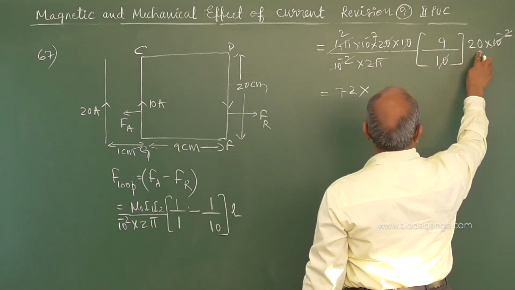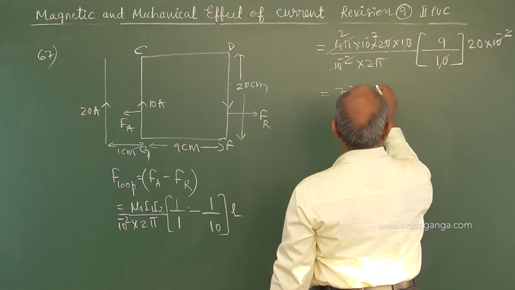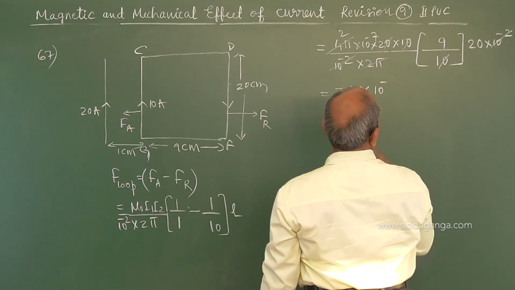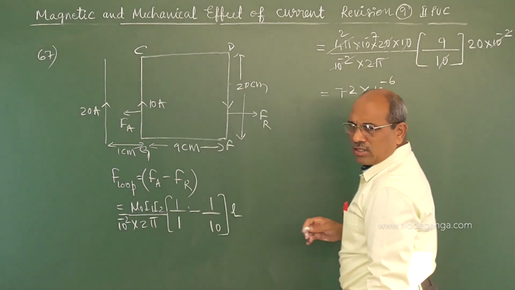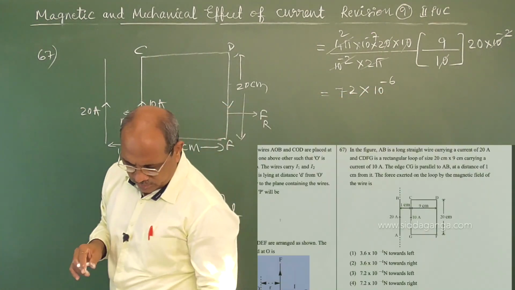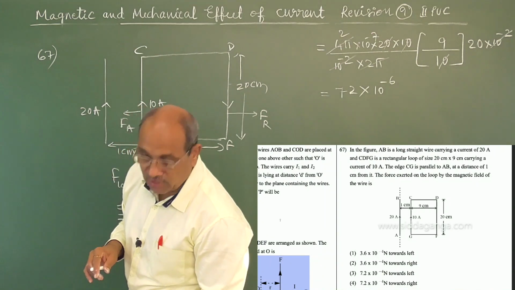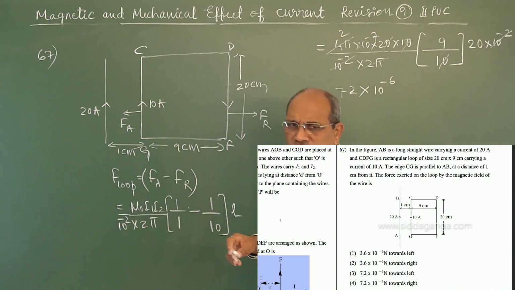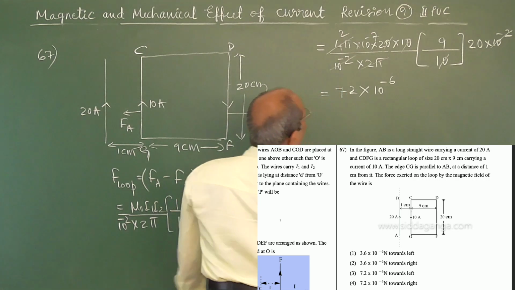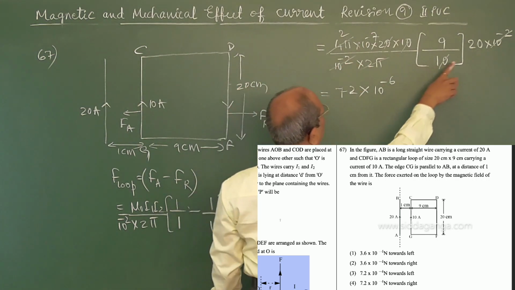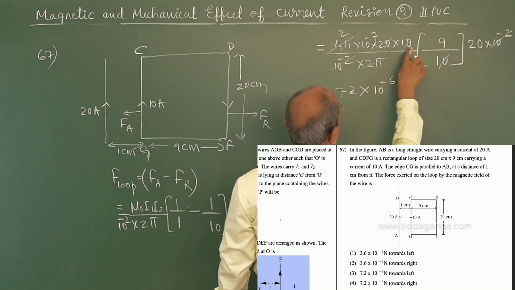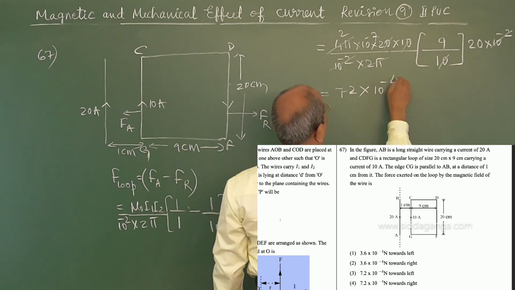Cancelling with 1, the answer is 7.2 into 10 power minus 4 meter. The 10 power minus 2 cancelled, so it is minus 4.